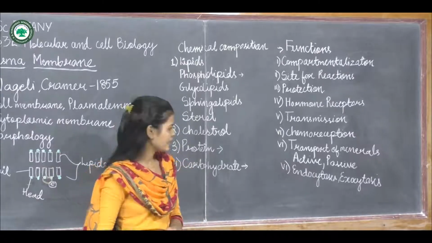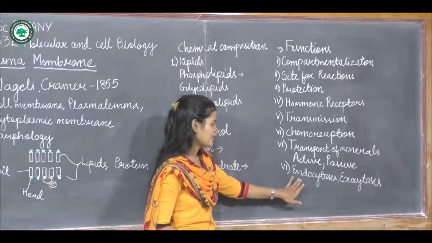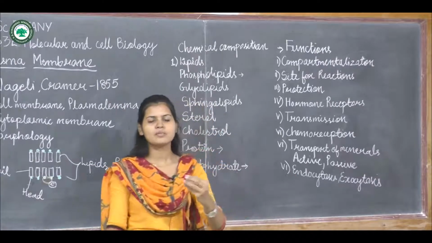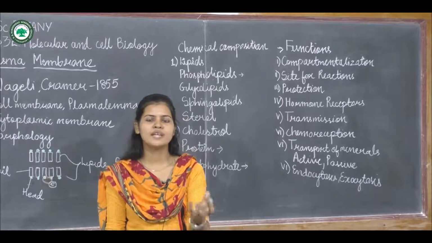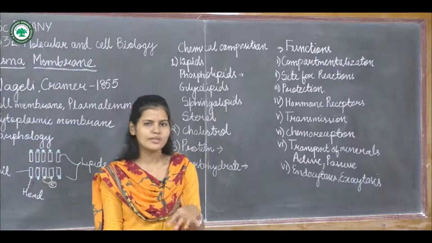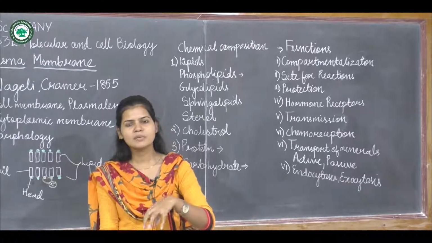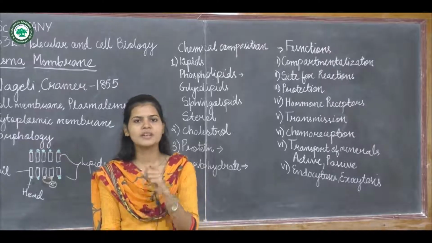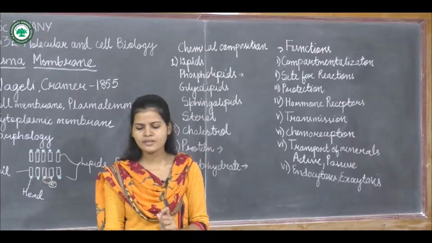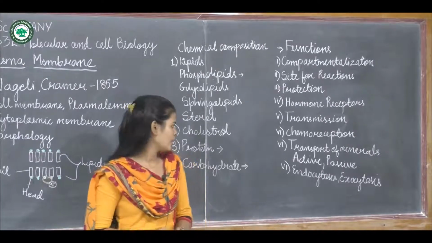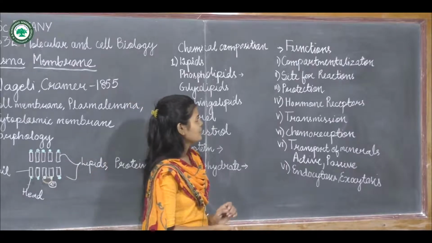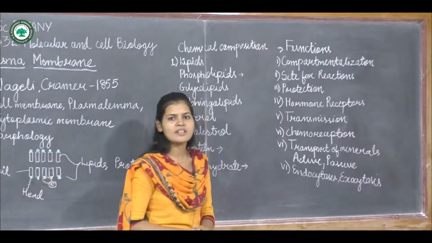Suppose there is something present outside the plasma membrane, so intaking of that is called endocytosis, and exo is when from within the plasma membrane or the cell the material is released outside, that is called exocytosis. So these are the different functions which are performed by the plasma membrane.